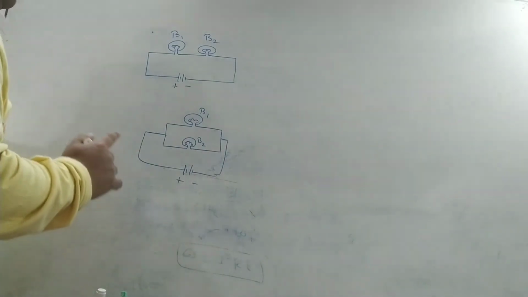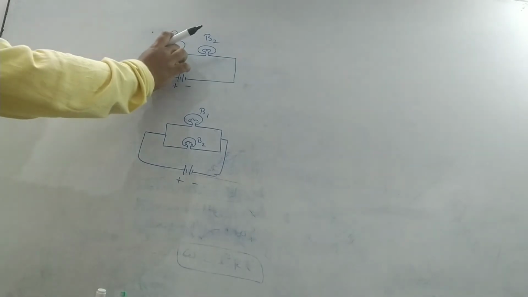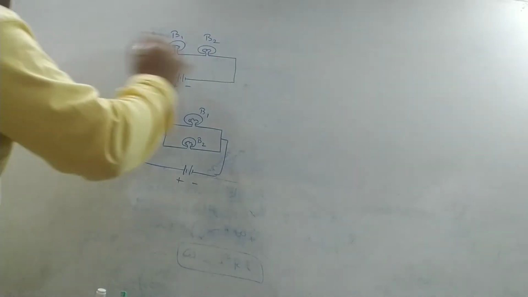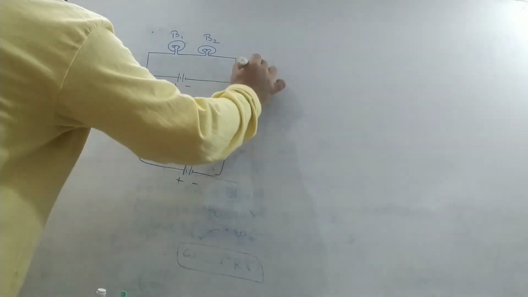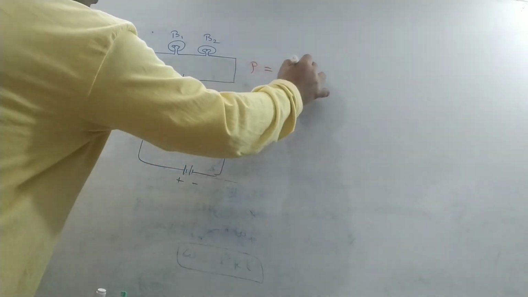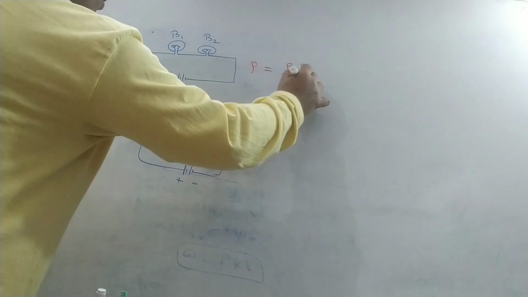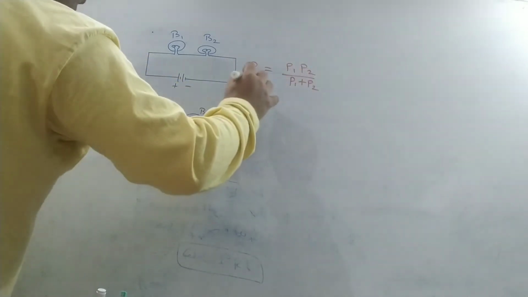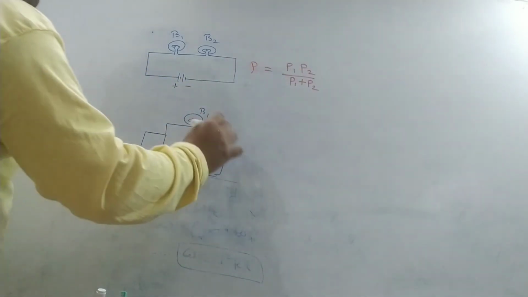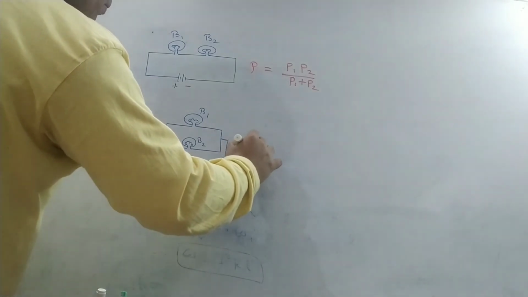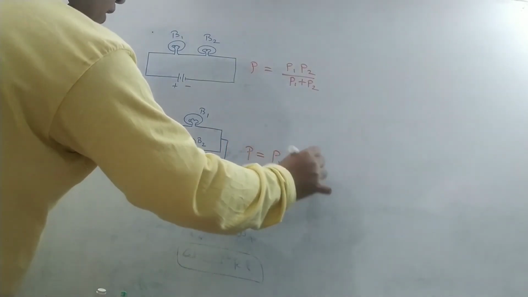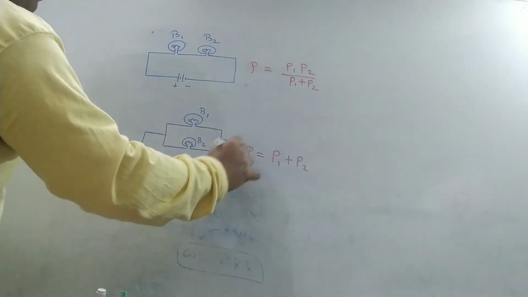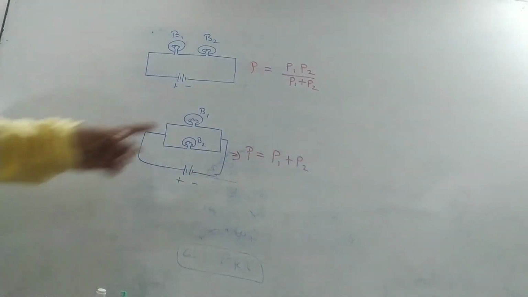You know that when the resistors are connected in series, then the equivalent power P is equal to P1 P2 by P1 plus P2, and when these resistors or bulbs are connected parallelly, then the equivalent power P is equal to P1 plus P2.